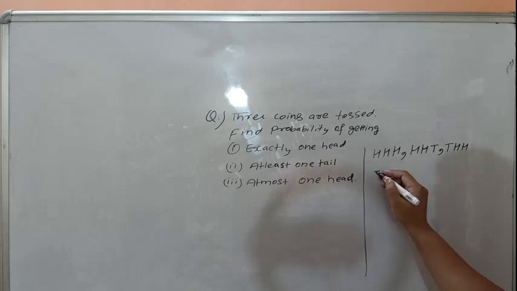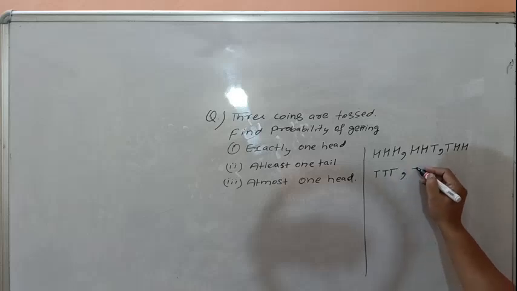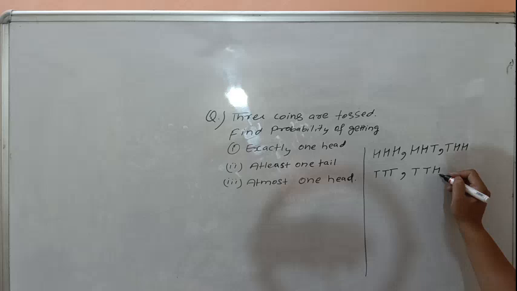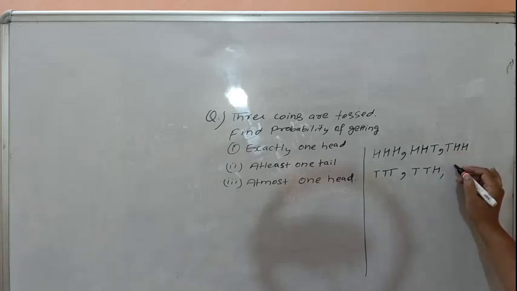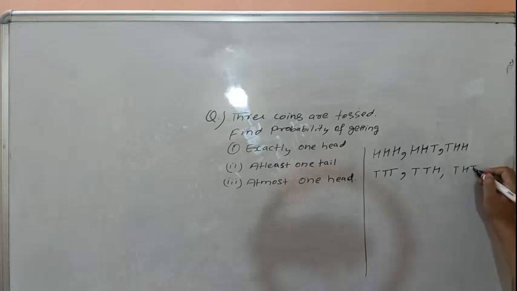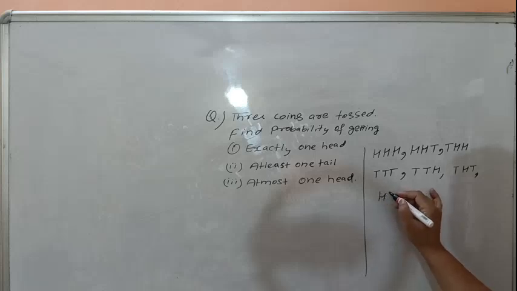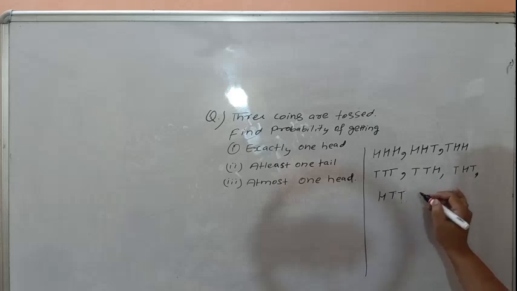Then tail, tail, tail, tail, tail, head, and head, tail, head, and head, tail, tail.